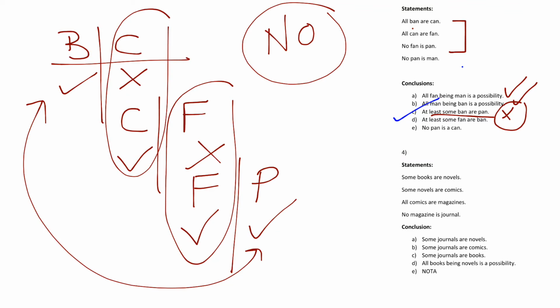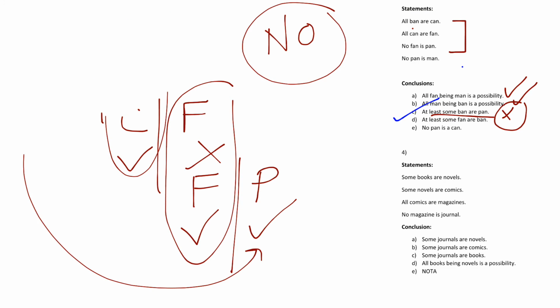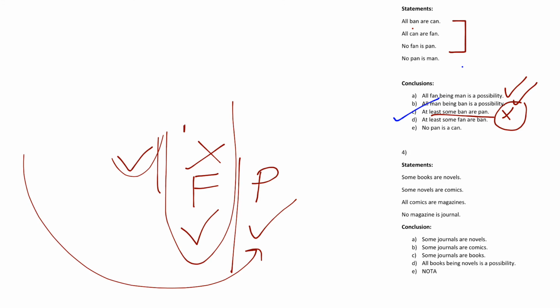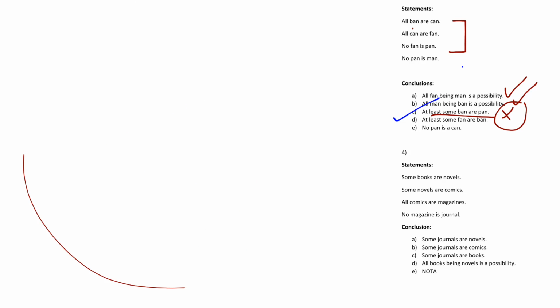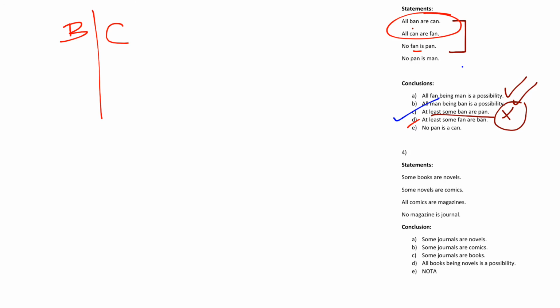So now we can at least check the others, just for the sake if the options were different. We can check for sanity purposes, and let's try option D, why it's not our option. So D says at least some fan are ban, some fan are ban. So we can take just these two, right? Ban or can, all ban are can, right? Tick cross.